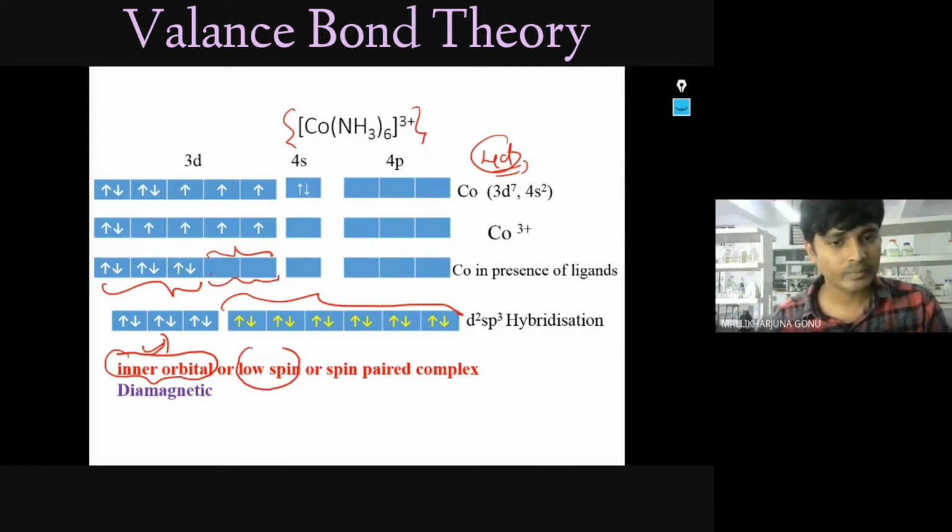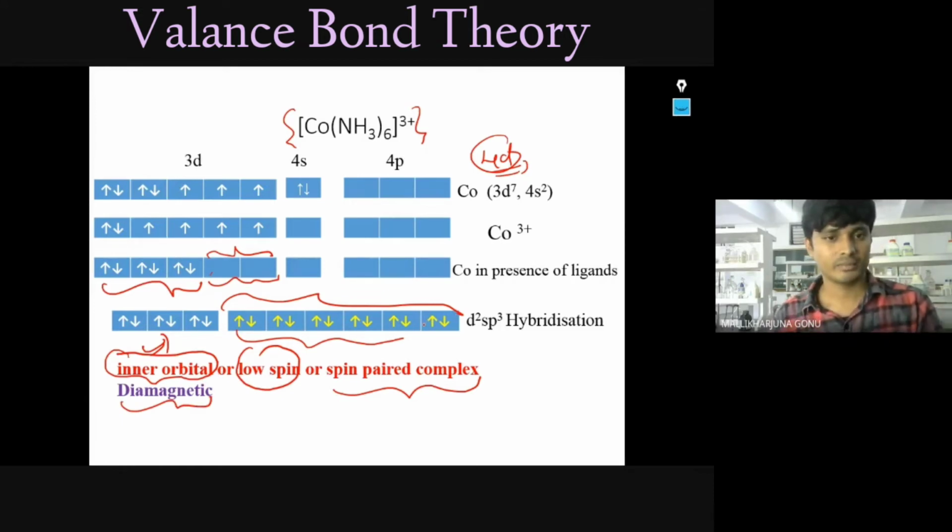Or low spin or spin paired complex. Spin paired because the spin is pairing here. And this is diamagnetic, because there are no unpaired electrons present.